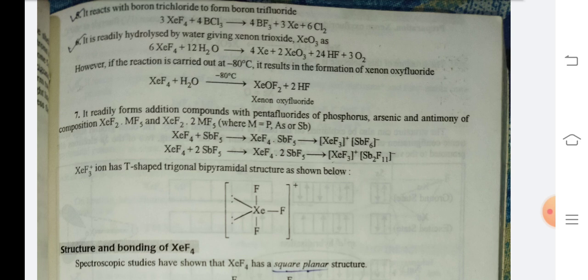XeF4 + SbF5 gives XeF4·SbF5, which gives XeF3+ SbF6-. XeF4 + 2SbF5 gives XeF4·2SbF5, which gives XeF3+ Sb2F11-. XeF3+ ions have a T-shaped trigonal bipyramidal structure as shown below.